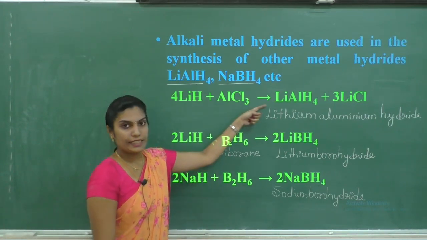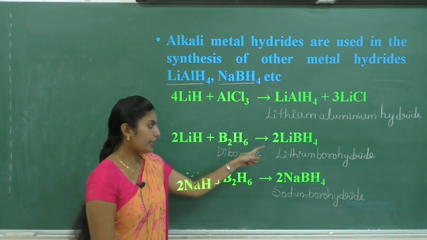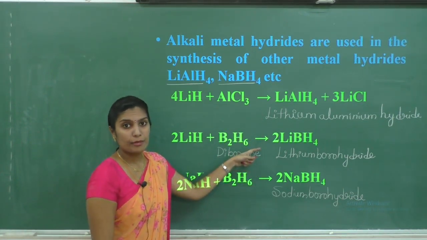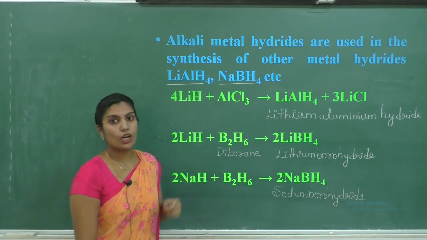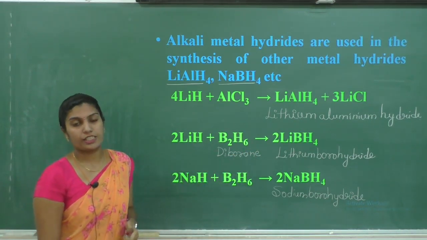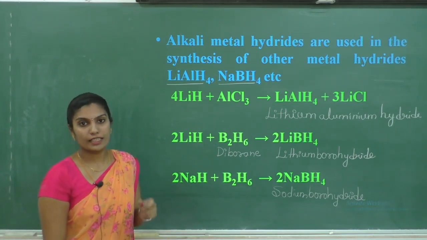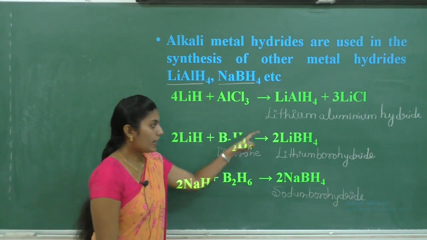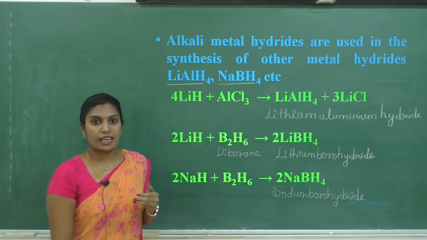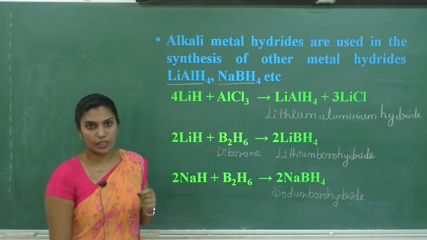These hydrides, that is lithium aluminium hydride, sodium borohydride and lithium borohydride, are used as good reducing agents for the synthesis of many organic compounds.